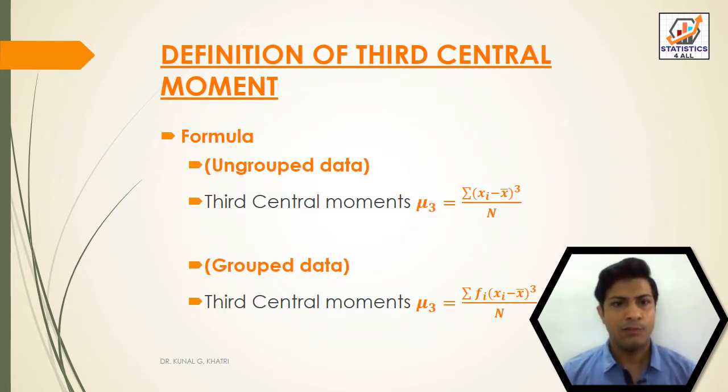Here is the formula. For ungrouped data, the third central moment, that is mu3, is equal to sigma (xi minus x bar) whole cube divided by n. And for grouped data, the third central moment mu3 is equal to sigma fi into (xi minus x bar) whole cube divided by n.